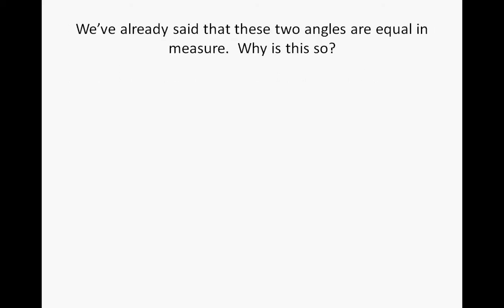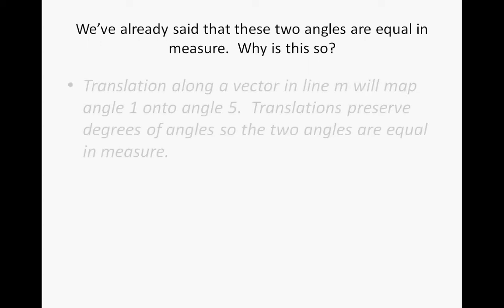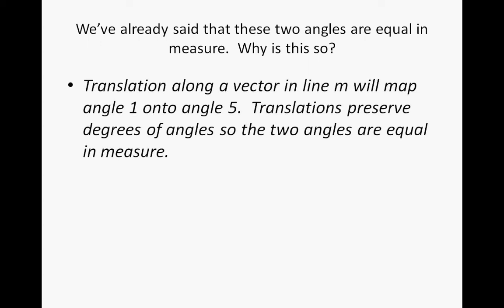So we've already said that these two angles are equal in measure. Why is this so? Well, because of translation. We can create a translation along the vector in line M. This will map angle 1 onto angle 5, and because translations preserve degrees of angles, the two angles are equal in measure.